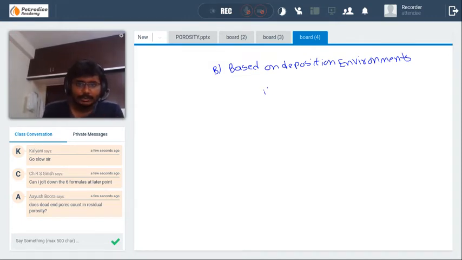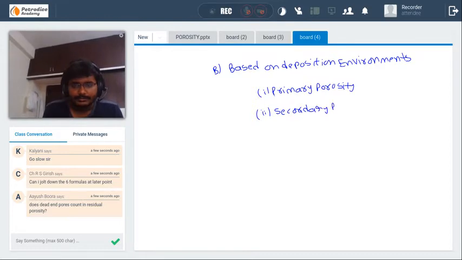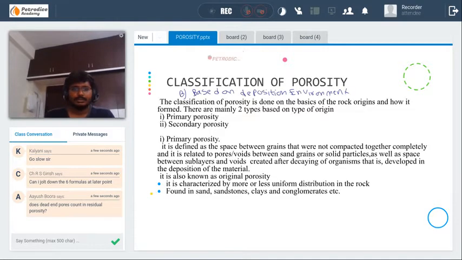Based on the geological activities, the porosity is defined. So there are two types. One is primary porosity. The second one is secondary porosity. Okay, let's go one by one. They are basically based on the rock origins.